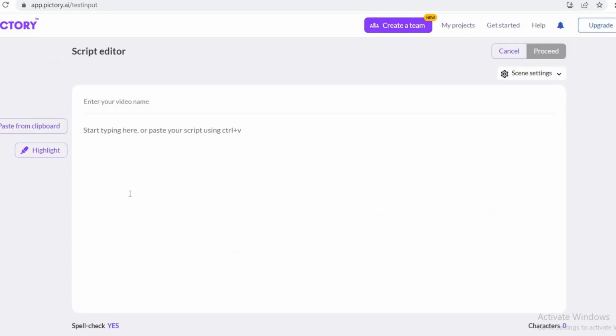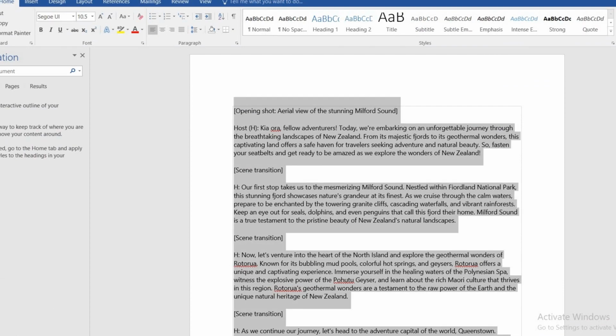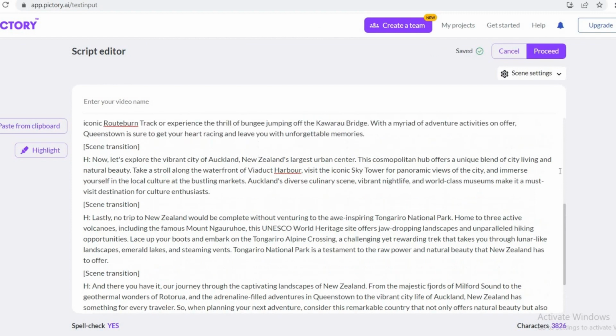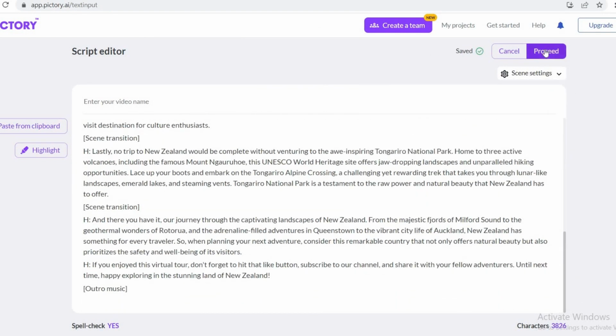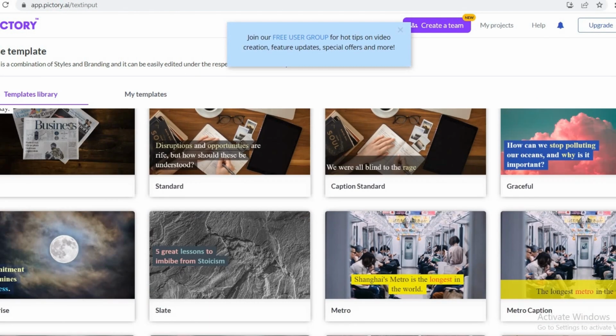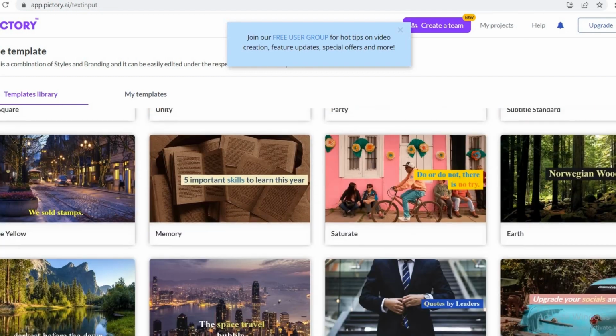At first I will go to proceed with the first option, and I will remove this and paste all my text over here. Now I would press the button proceed, and see, they have given me different templates for my story. I will select the one which I like.